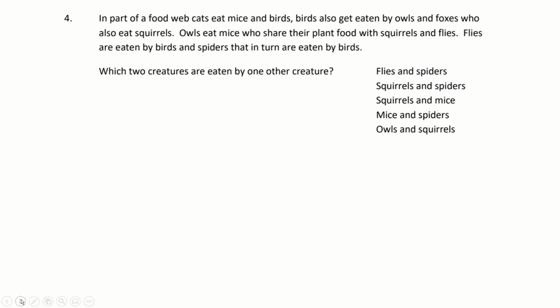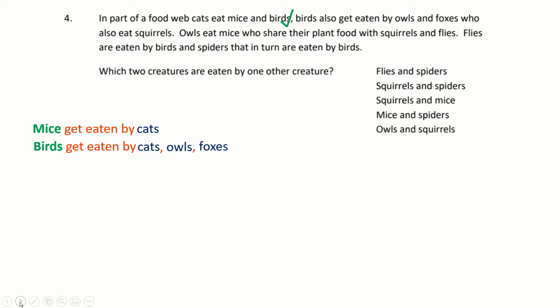Who do they get eaten by? They get eaten by cats. So mice get eaten by cats. We also know that birds get eaten by cats. Now I've dealt with that first part of the sentence. It also tells me that birds also get eaten by owls, so I need to add owls there, and foxes, so I need to add the foxes, who also eat squirrels.